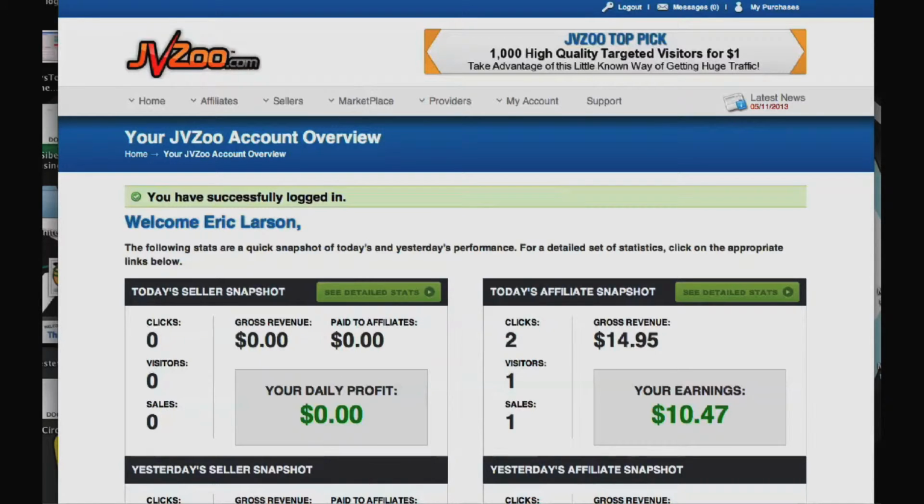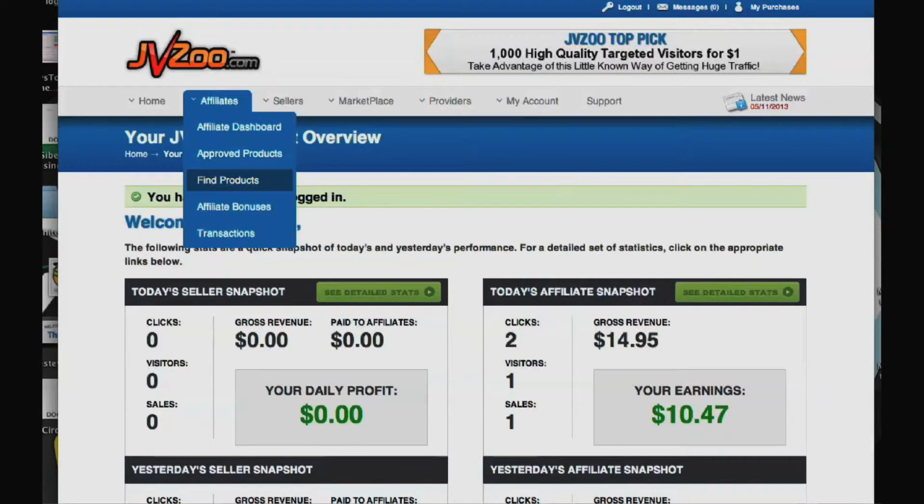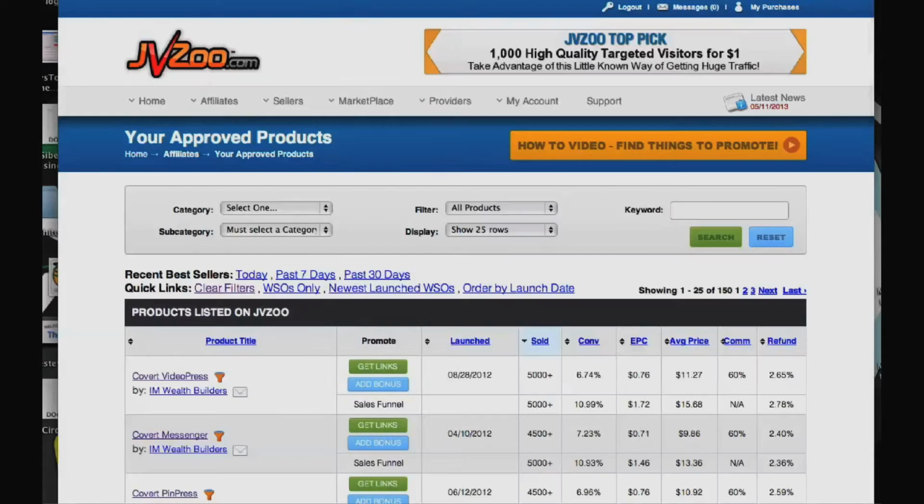There's a sale here today. Okay, cool. And we're going to go ahead and get the link for the Google Hangouts plugin. Now, if you don't have an account at JVZoo, I recommend that you get an account there. You can sell as an affiliate products and services. You can sell ClickBank products and services, and also any WSO, which is basically run through JVZoo now, or Warrior Plus, of course. All right, so we're going to find the Hangouts plugin.